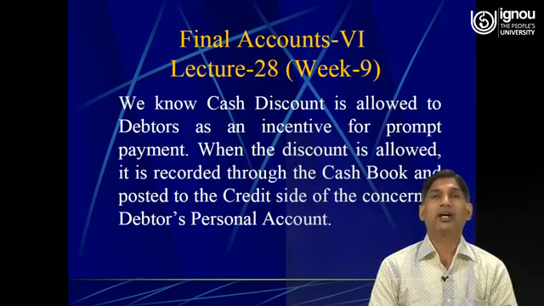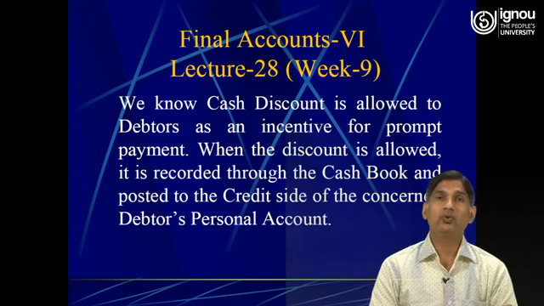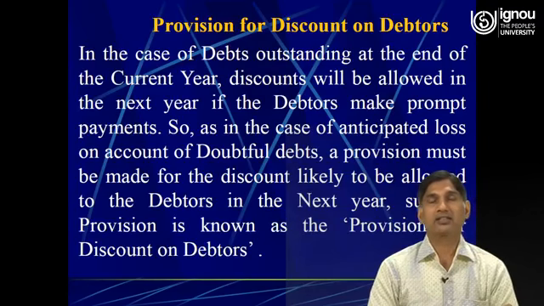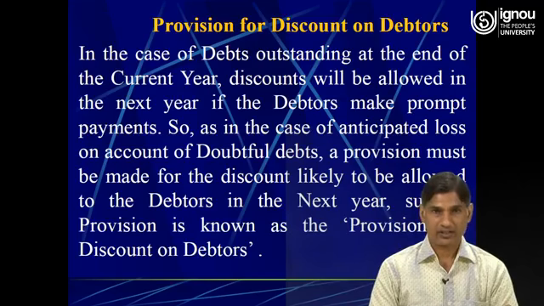We are discussing the adjustments while preparing the financial statements, and how to deal with the adjustments when we have been provided with information outside the trial balance. In continuance of that, we will now discuss the next adjustment, that is provision for discount on debtors.